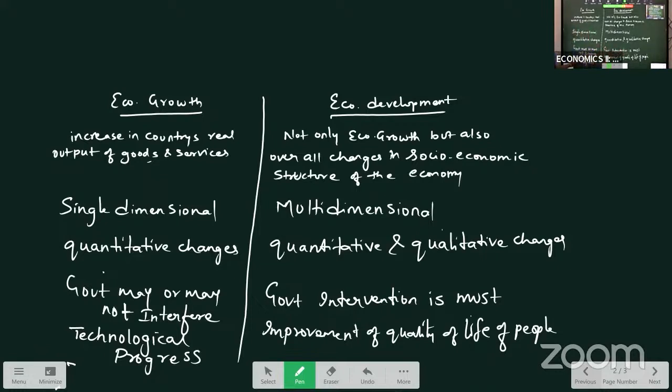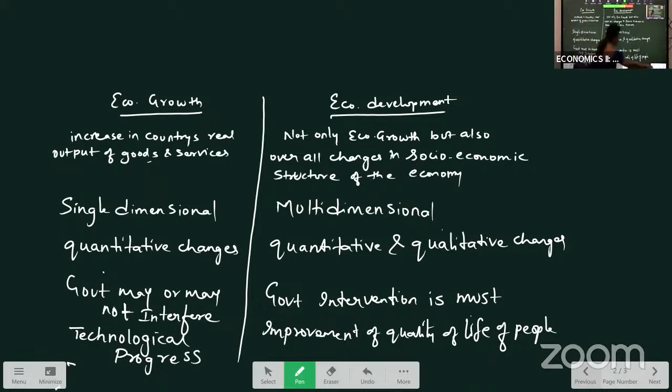Okay. And in economic growth, how can we observe there is a growth? When there is technological progress, we can observe there is growth in the country. Development, when there is an improvement in the life of people, we can say there is development in the country.